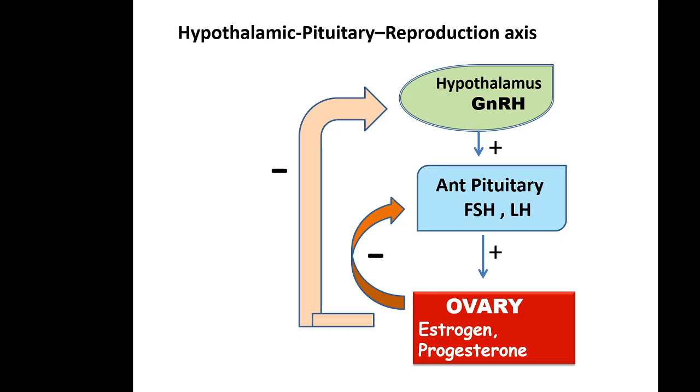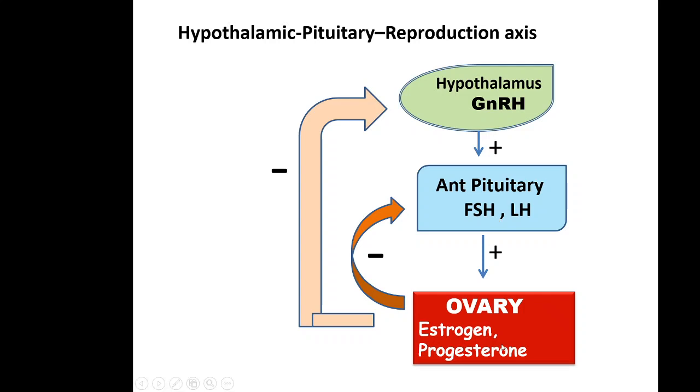Now we have seen the hypothalamic pituitary reproductive axis. If we give additional estrogen and progesterone from outside, there will be enhancement of negative feedback, and the release of GnRH, FSH and LH will be disturbed, and this will lead to inhibition of ovulation.